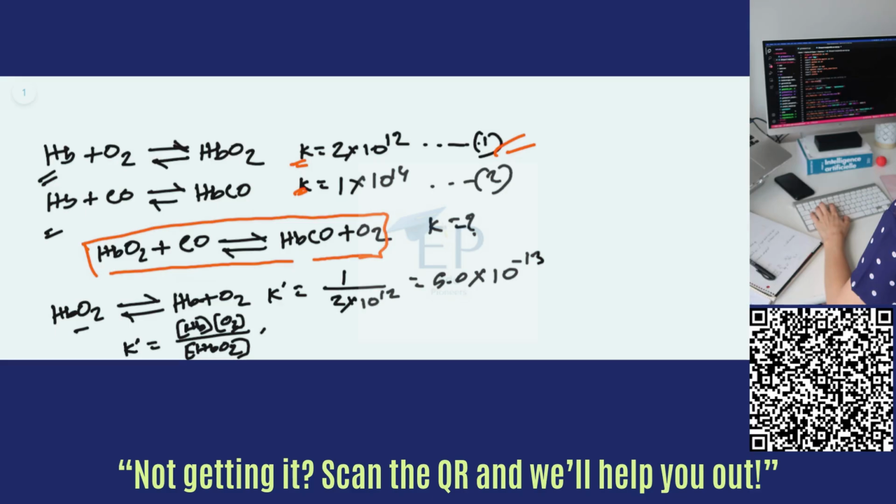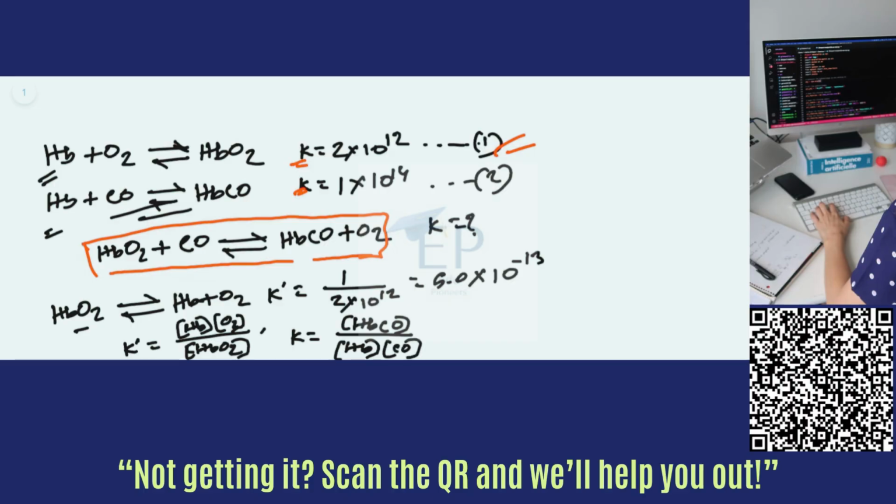And then for the second equation, we have our equilibrium as HbCO over Hb and CO.